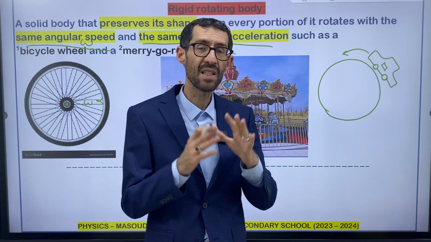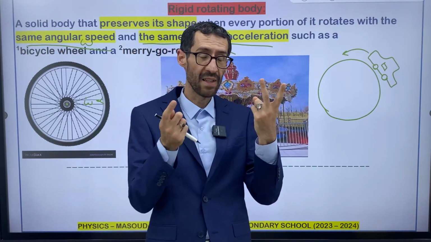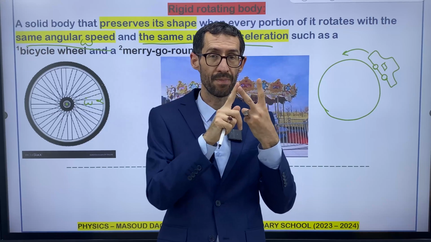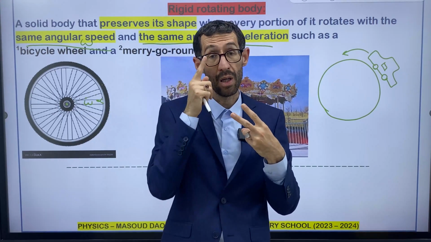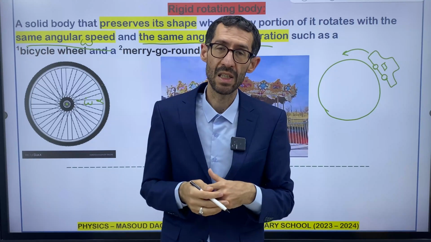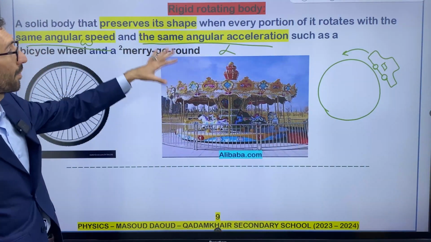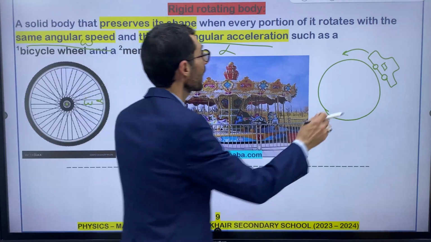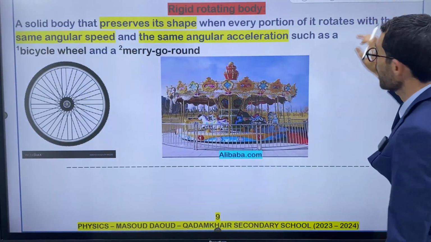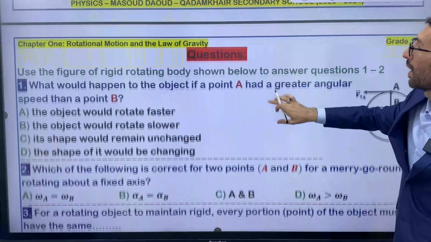omega. These are conditions. Keep in mind that there are two conditions. What are these conditions? Same angular speed and same angular acceleration. Otherwise, the object changes its shape. So this is about the explanation of rigid rotating body. Right now, I'm gonna answer and discuss some questions with you.